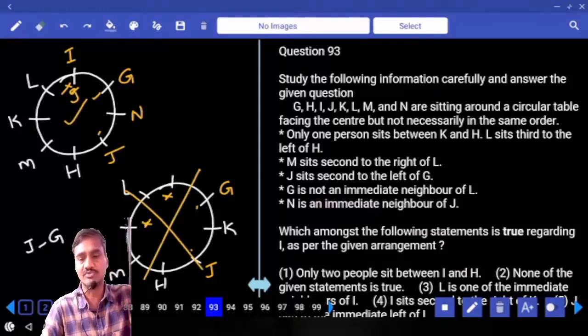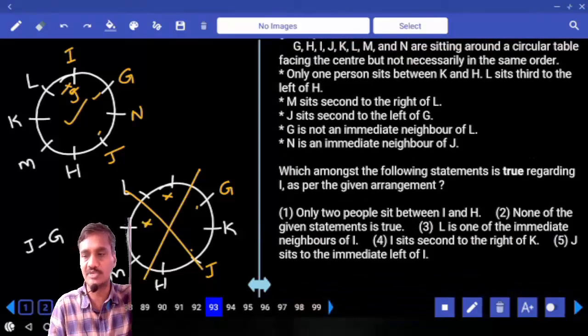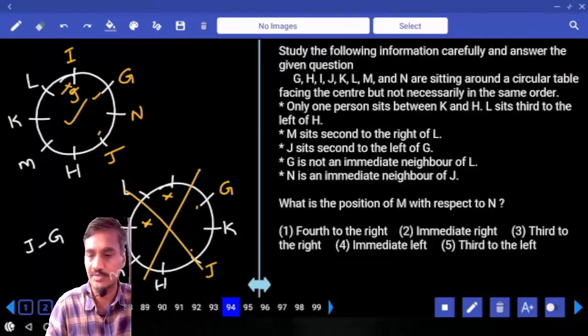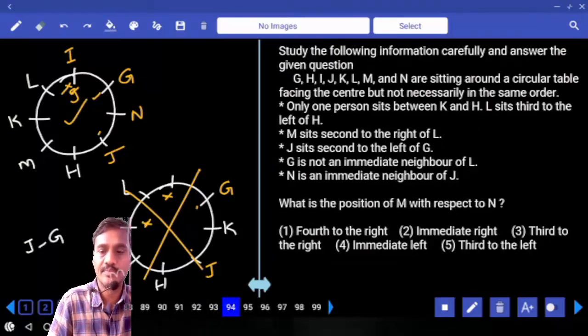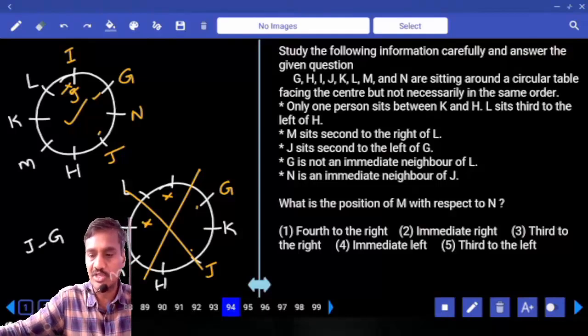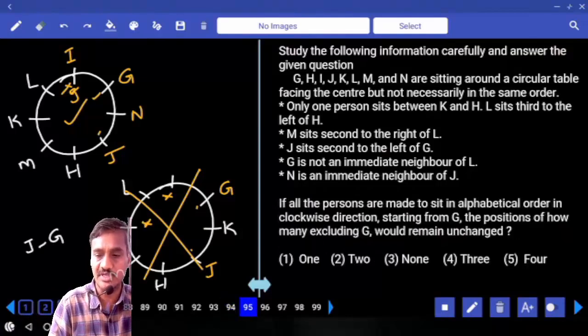Then according to this one, which among the following statements is true regarding I? Only two people between I and H. That is false. And L is one of the immediate neighbors of I, definitely true. Choice 3, question 93. And 94: what is the position of M with respect to N? M with respect to N. 1, 2, 3. Third to the left or fifth to the right? Third to the left or fifth to the right? That is choice 5, question 94.